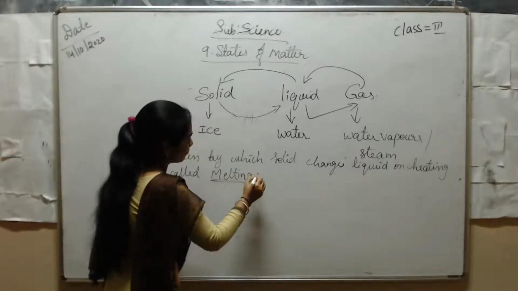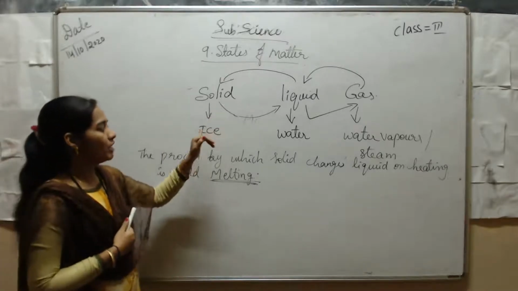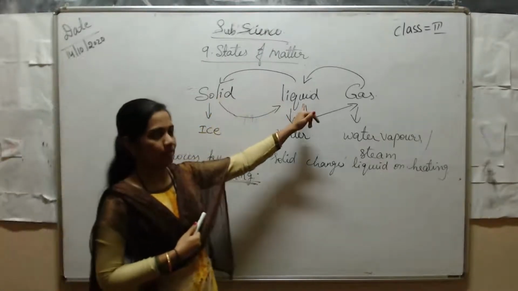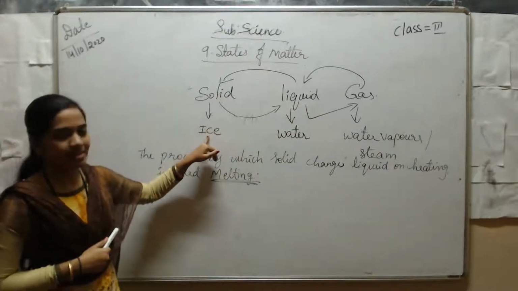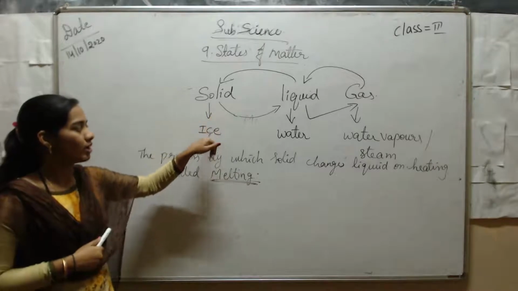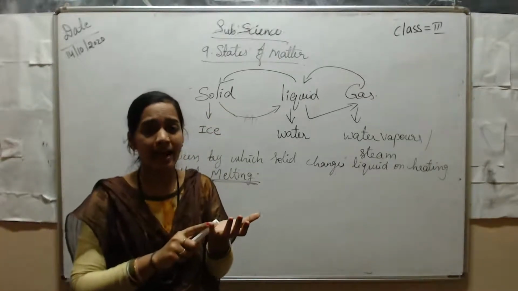So students, what do you mean by melting? The process by which a solid changes to liquid on heating. For example, ice is there. The solid form of water is ice. Take the ice, what you have to do? You have to heat the ice.